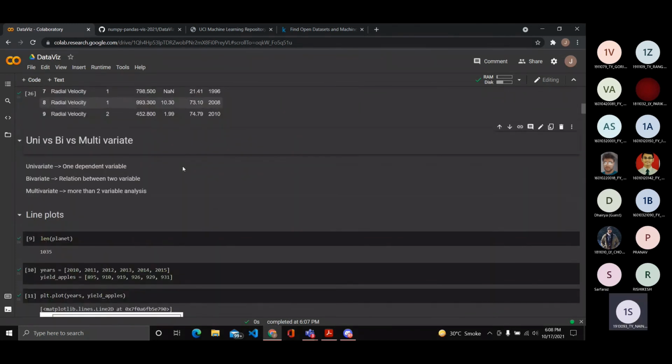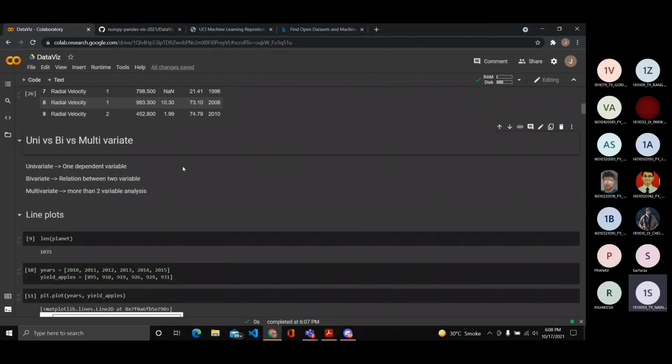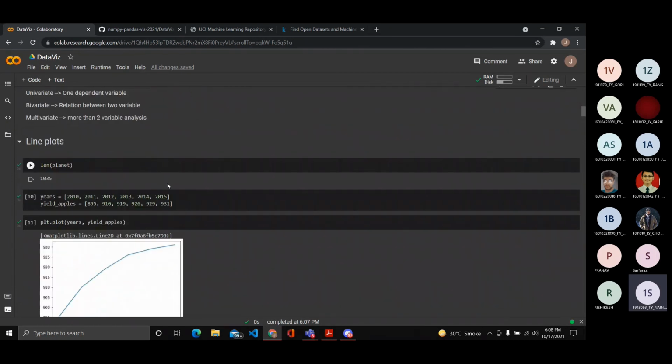So whenever trying to visualize any kind of data, you have to understand 3 different methods: univariate, bivariate, and multivariate. Univariate is just understanding the distribution of one column or one particular variable or feature of the dataset. Bivariate is understanding the relationship between 2 variables. Multivariate is visualizing the relationship between 2 or more variables. We'll see examples of each of these 3 in the following plots.